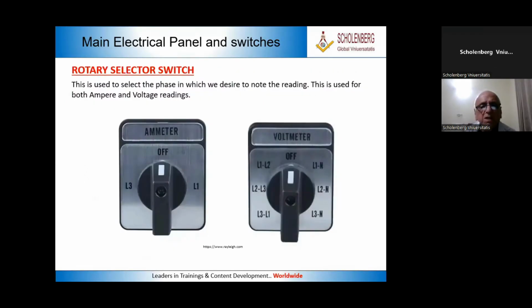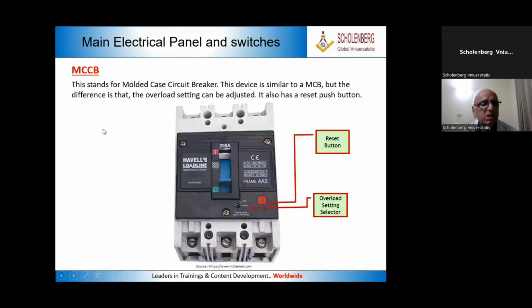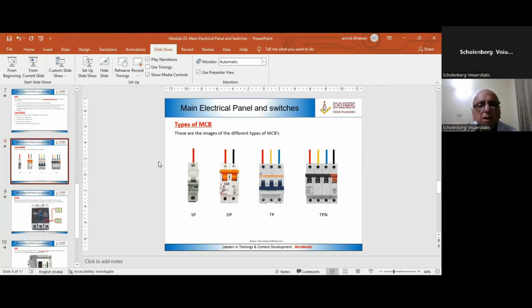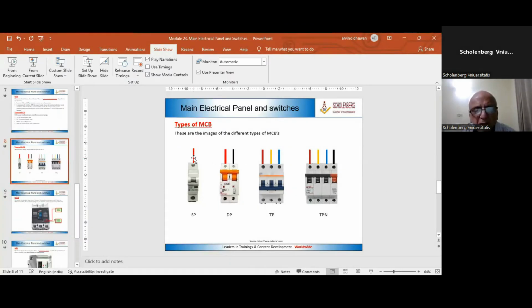Now we come to the switches. Take a look at this. Types of MCBs. First is single pole, right? The single pole is, suppose the red phase, we have only a single phase supply, then this MCB will switch off this phase. Double pole means two poles, phase and neutral.